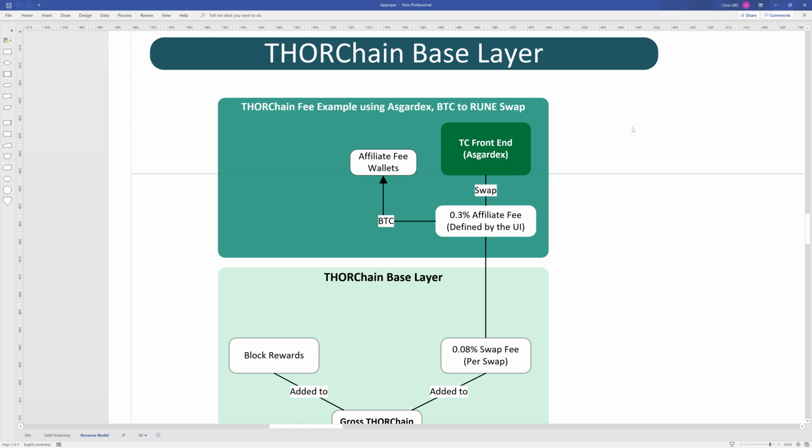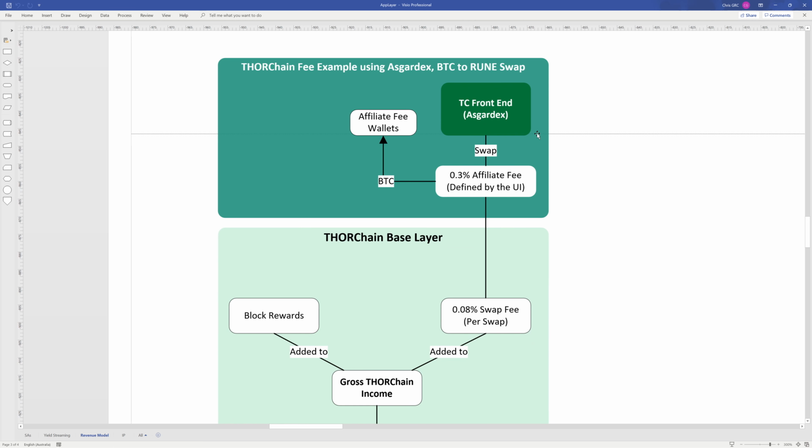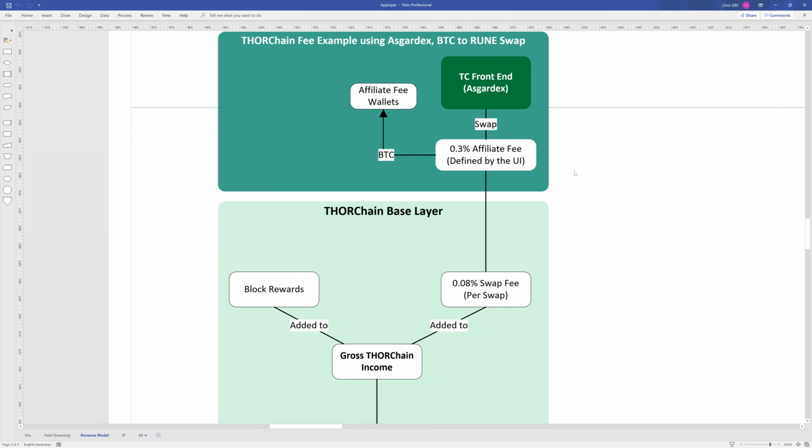So firstly, I want to go through the THORChain one. This is an example using AsgardX because that has a 30 basis points fee and doing a single L1 swap, so a Bitcoin to a Rune swap. So we start here from the interface that charges an affiliate fee, and obviously interfaces can charge whatever they want, so it's 30 basis points in this example, and that will go back to the affiliate in whatever their preferred asset is. And as we talked about, you can do multiple affiliates coming up into the next release.